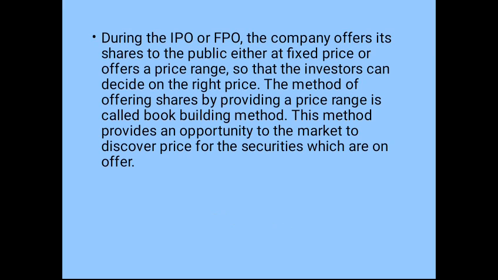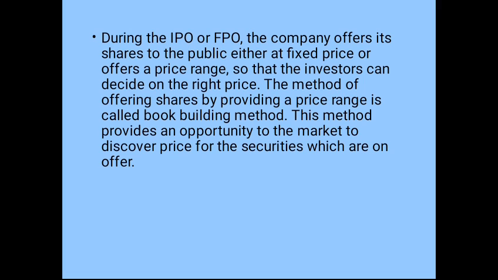This first price, 350, is called the floor price, that is the minimum price. So this quoting of the minimum price is called the floor price. And this maximum price, 390, is the highest price, called the cap price, or also called the ceiling price. That is, it is the maximum price quoted for the share. So this is the higher end price, and 350 is the lower end price.